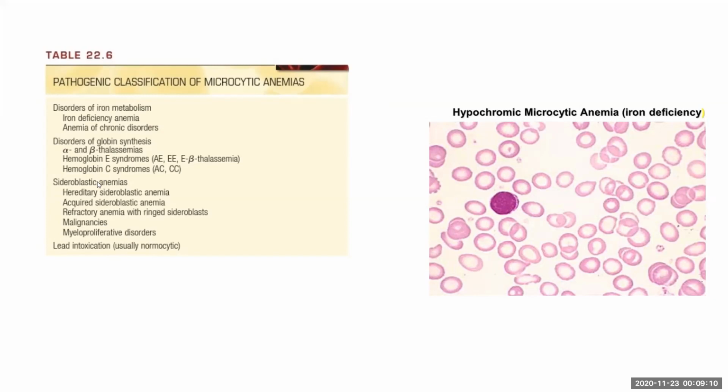Sideroblastic anemia can cause both microcytic and macrocytic. Sideroblastic anemia is due to defect in heme synthesis. It can be hereditary, it can be acquired due to alcohol, hepatitis C, and so on. And it can be due to malignancies. Lead intoxication usually causes microcytic, but it can cause macrocytic. Same goes for copper also. As we see, the usual central pillar should be less than 1/2 to 1/3 of the whole RBC diameter. It is more here.